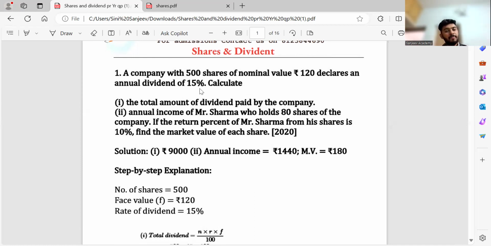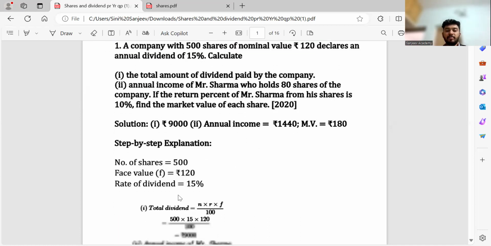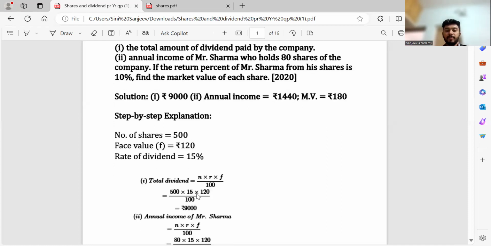Okay. So first thing is the total amount of dividend paid by the company. How many shares? 500 shares of nominal value. So write down number of shares 500, face value is 120. Rate percentage. Total dividend formula N into R into F by 100. Substitute all of these things: 500 into 120 into 15 by 100. You'll get the value.